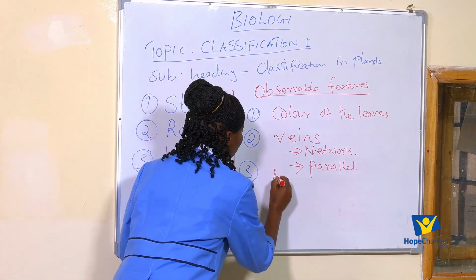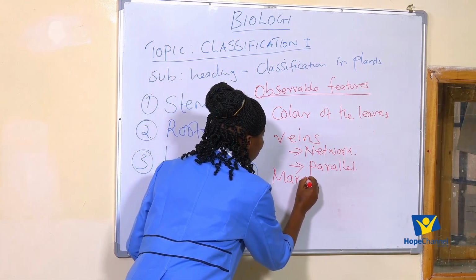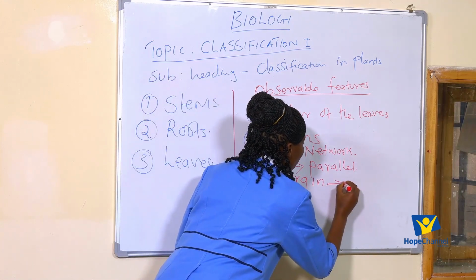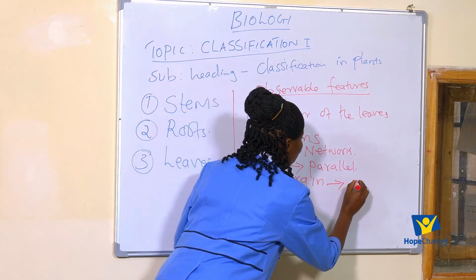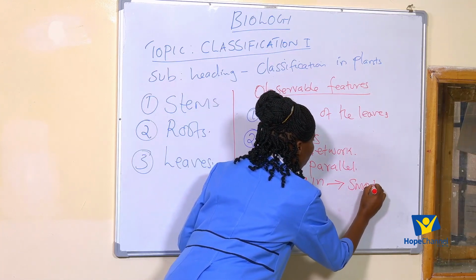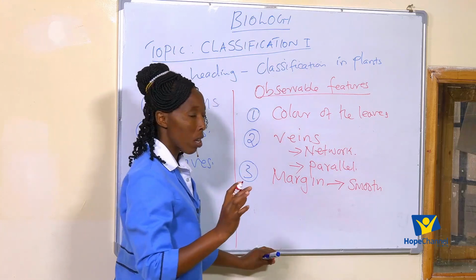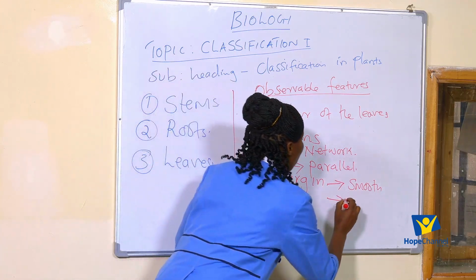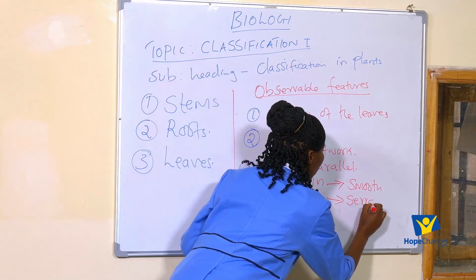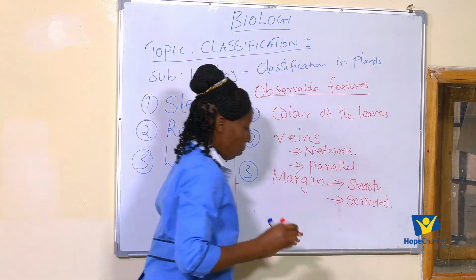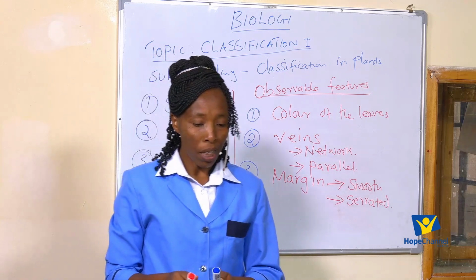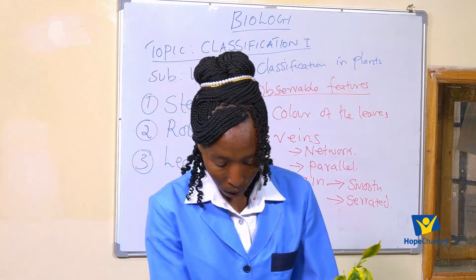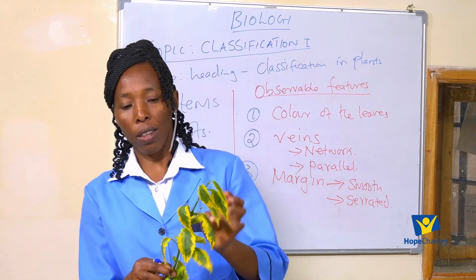The leaf margin. Now, when we talk about the leaf margin, we have leaves whose margin is smooth. We have leaves whose margin is, we say, serrated. And I want to show you what we mean by the leaf margin. So I wanted to check on the margin of this leaf.